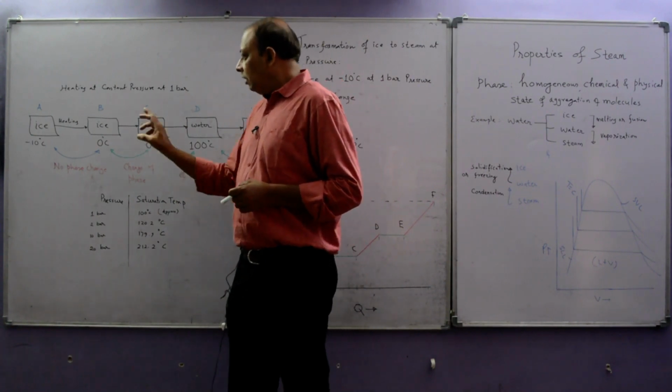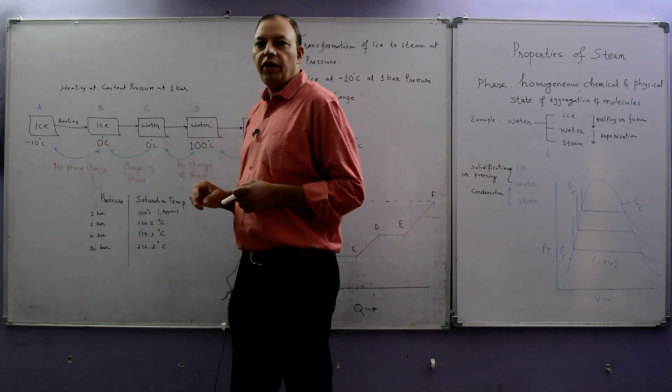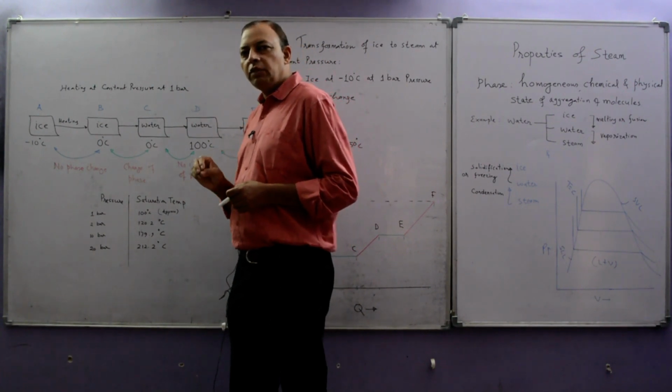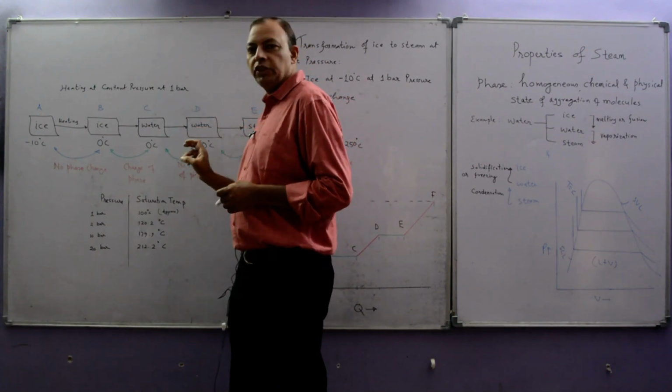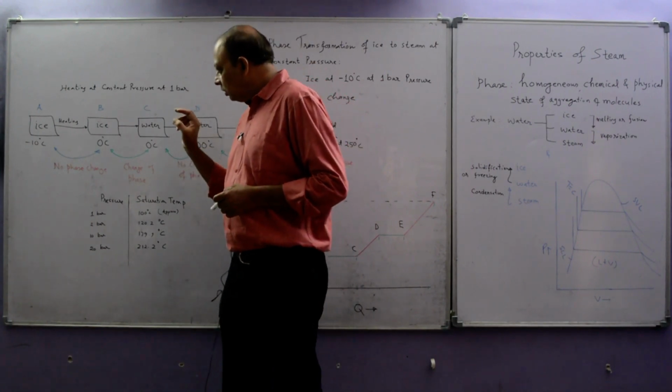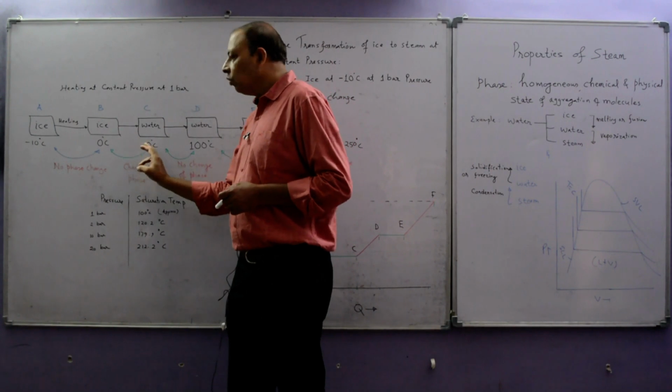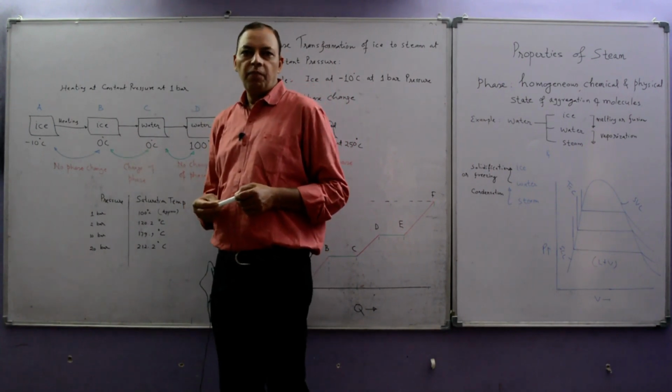Here there is a change of phase, and change of phase always occurs at constant pressure and constant temperature. So the quantity of heat required here is known as latent heat.